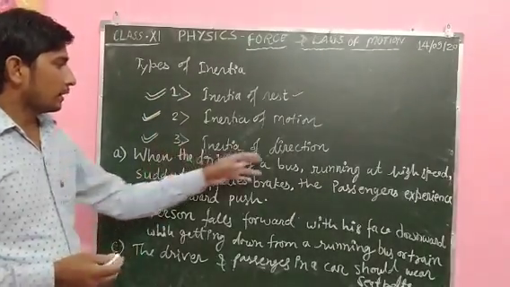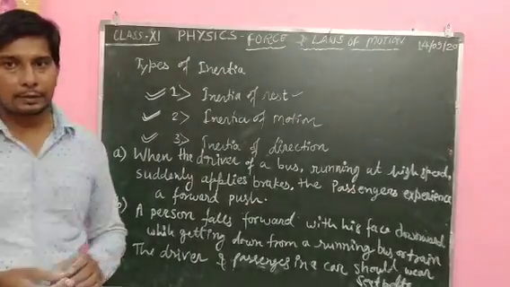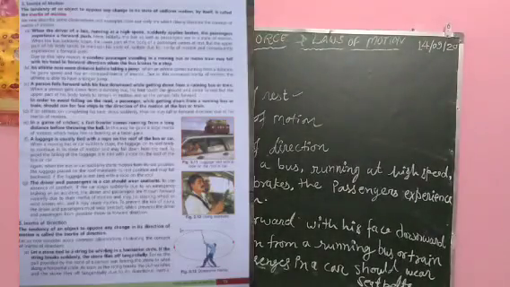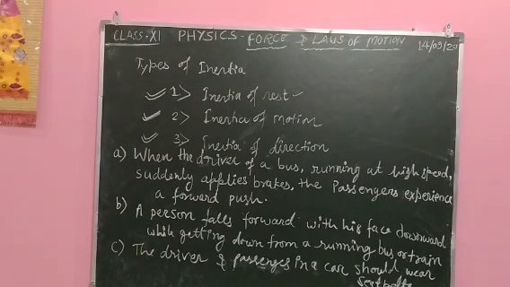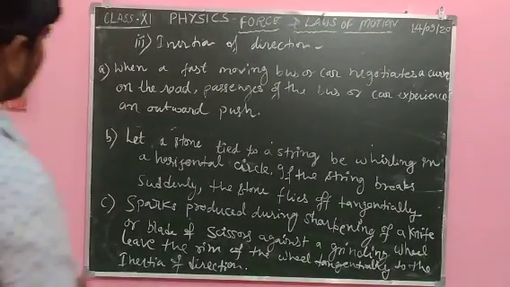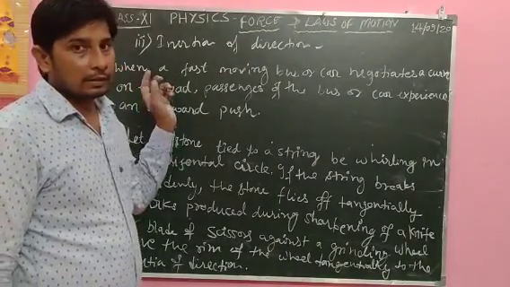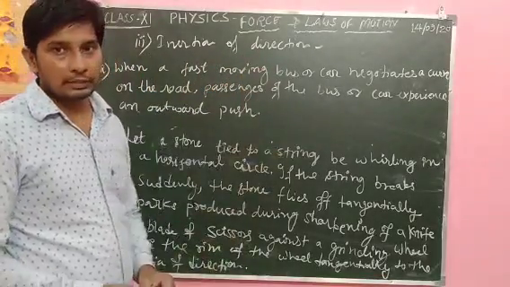Next we will discuss the inertia of direction. Now let us discuss the inertia of direction.